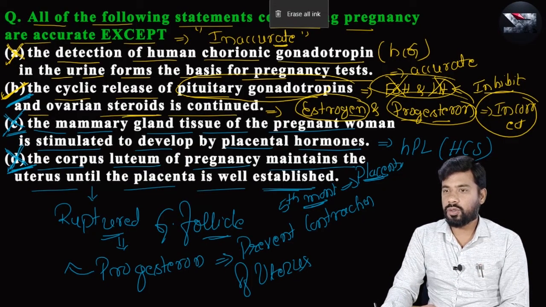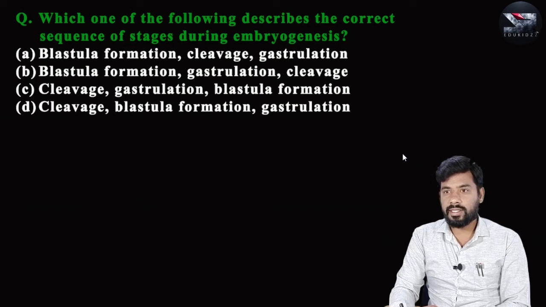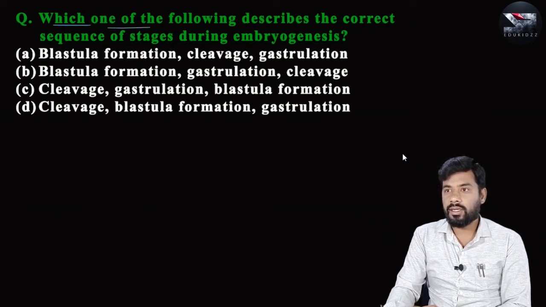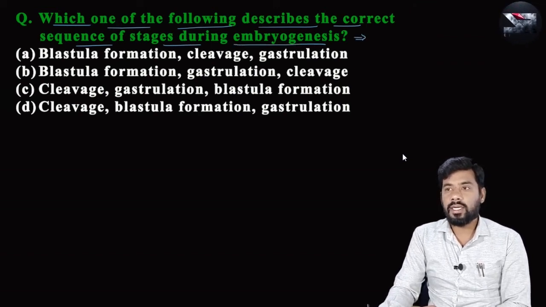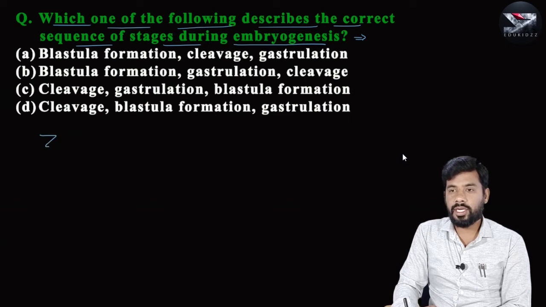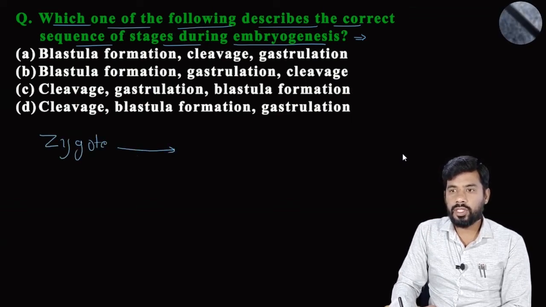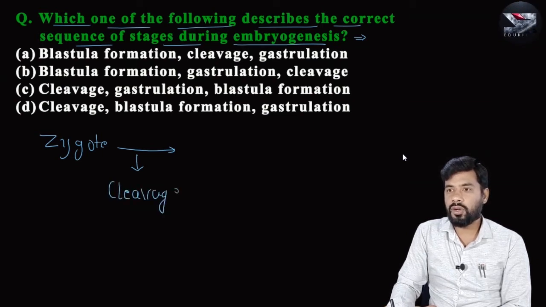Now let us take the next question, the final question in this lecture. Which one of the following describes the correct sequence of stages during embryogenesis? It is one of the easiest questions. During embryogenesis, the zygote is subjected to cleavage. By a process called cleavage, the zygote gives rise to the morula.